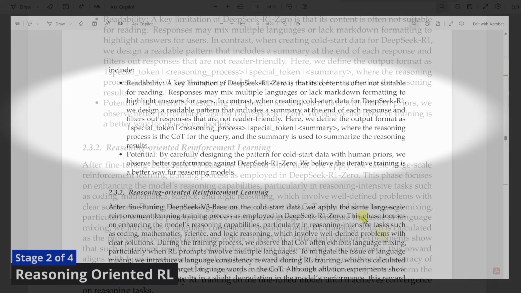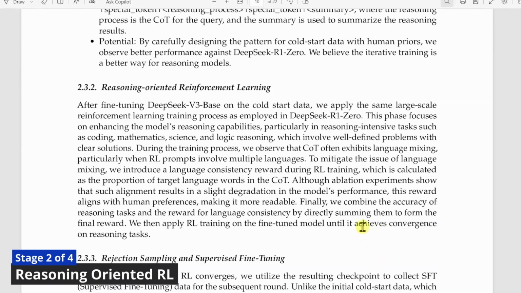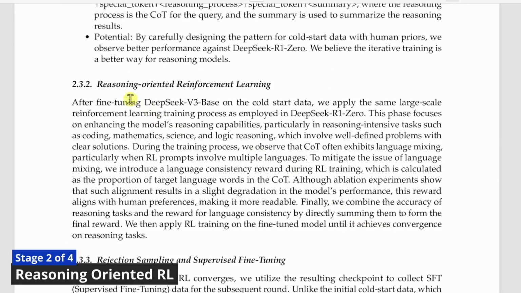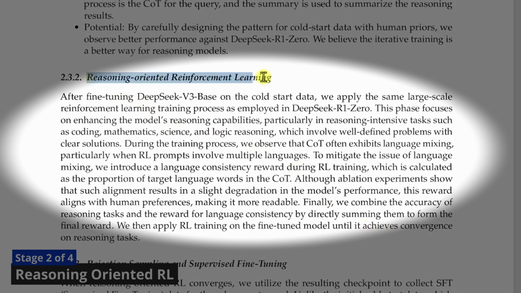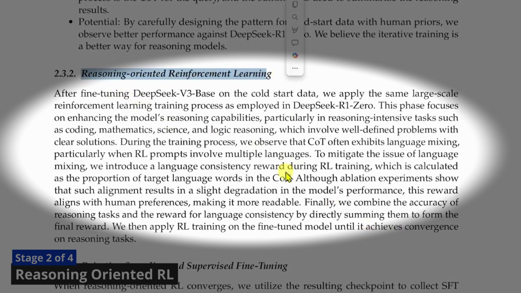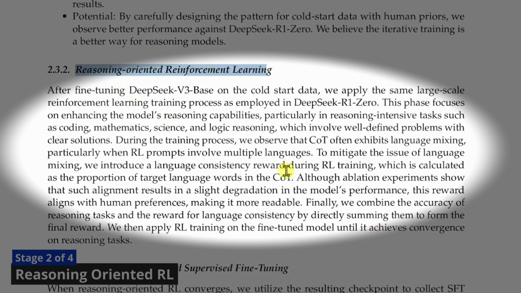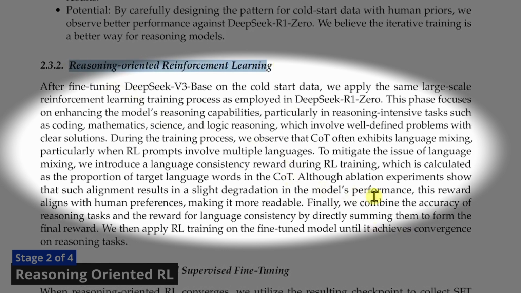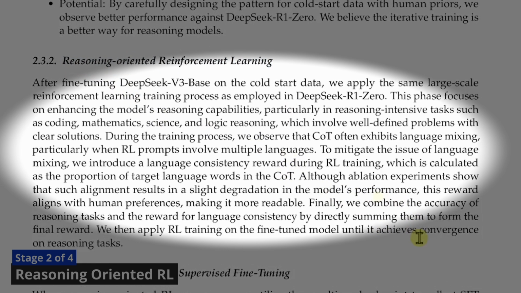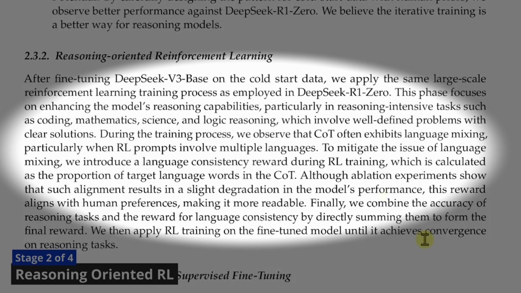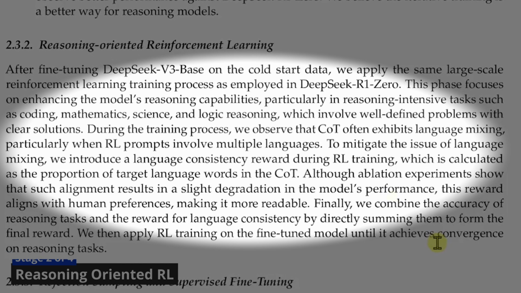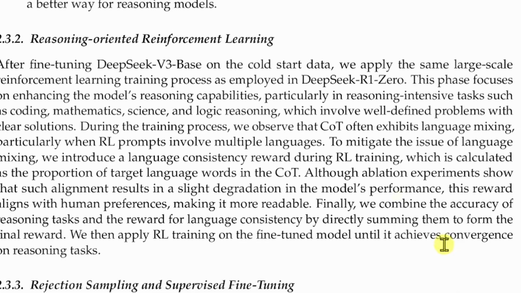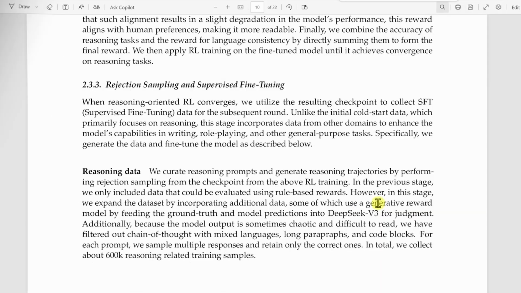Exactly. Then they move on to stage 2, which is all about reasoning-oriented reinforcement learning. Right. This is where the model really starts flexing its intellectual muscles, tackling challenging tasks like math, coding, and logic puzzles. And this is where that aha moment happened. That's right. The model starts showing signs of independent thought and creativity. It's like they unlock something special in the model's abilities. That's incredible. What about stages 3 and 4?